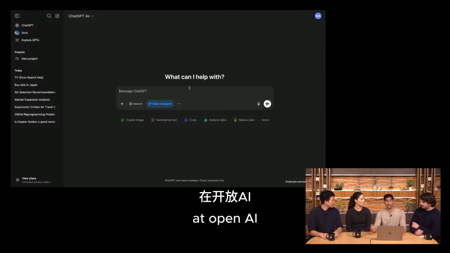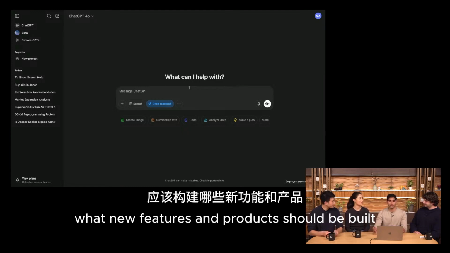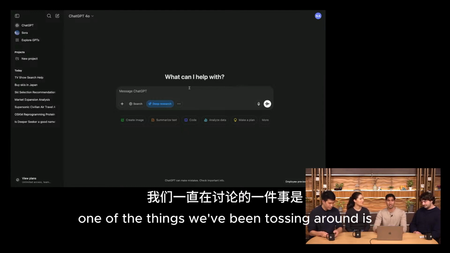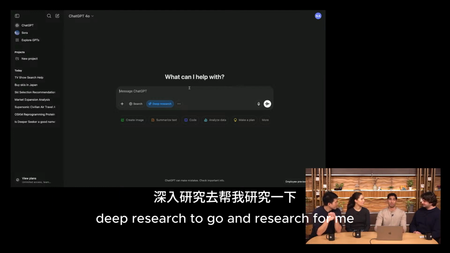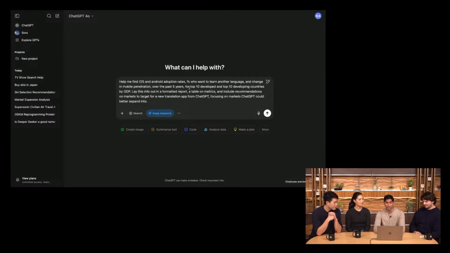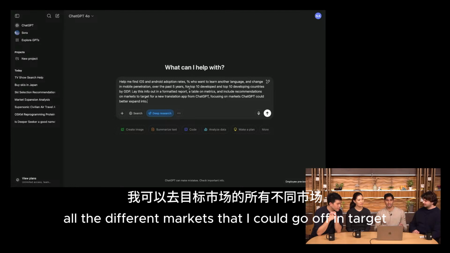I'm a PM at OpenAI, and one of the things that we like to think about is what new features and products should we build? One of the things we've been tossing around is, should we build a new language translation app? And so this is something that I can ask deep research to go and research for me. So I'm actually going to type in this query. I want to learn a little bit more about all the different markets that I could go off and target.